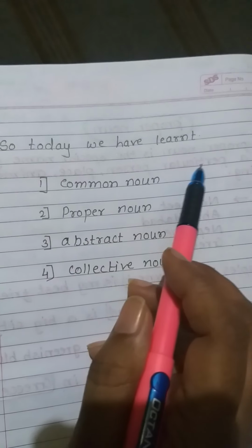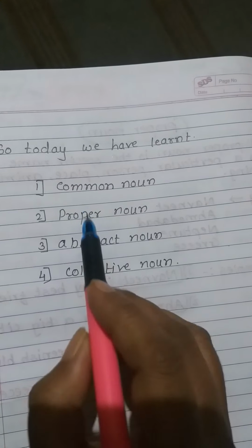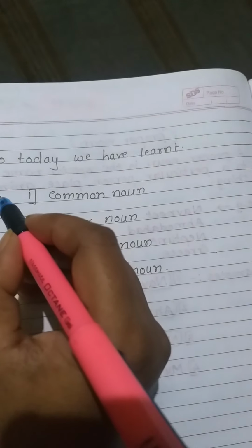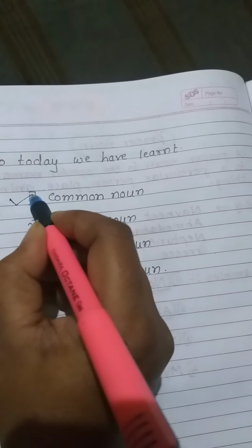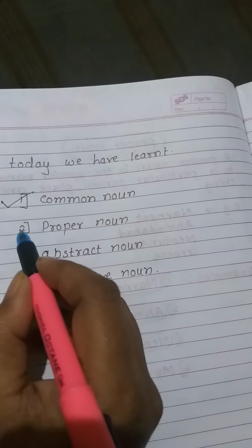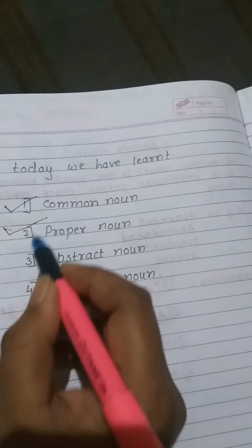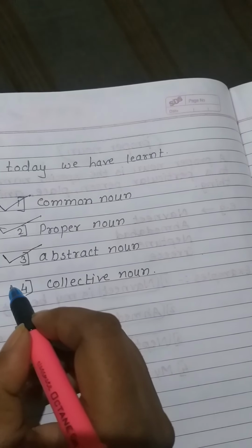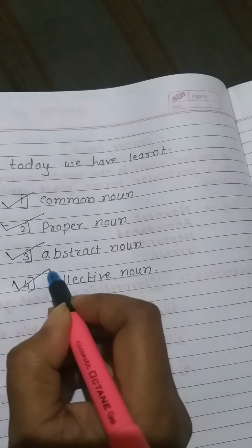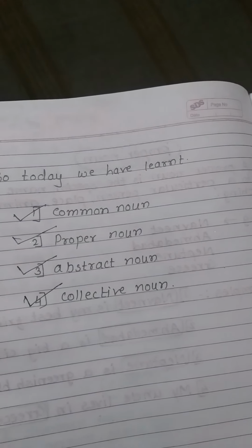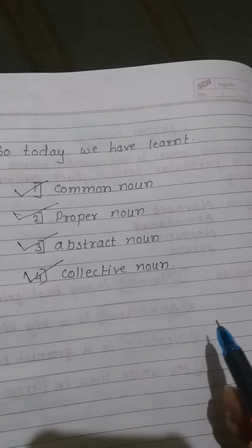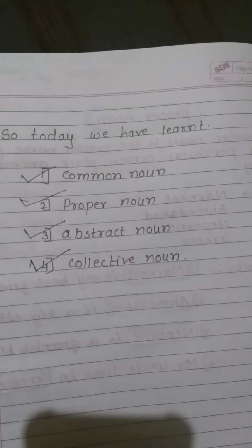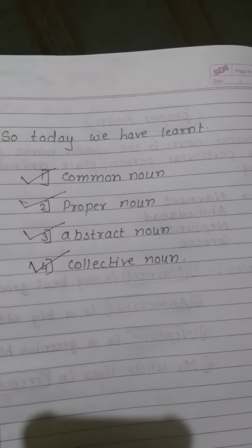So today we have learned the four kinds of noun. The first we have seen is common noun, then proper noun, then abstract noun, and the last we have seen collective noun. I want you to write all these four kinds of nouns in your notebook and make a good presentation. Okay, bye, see you.